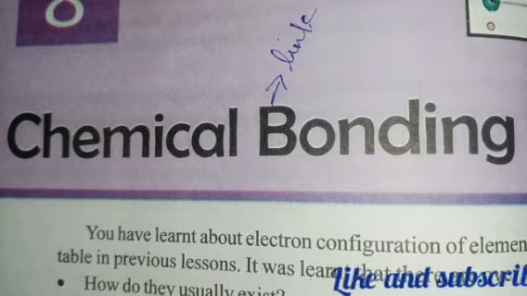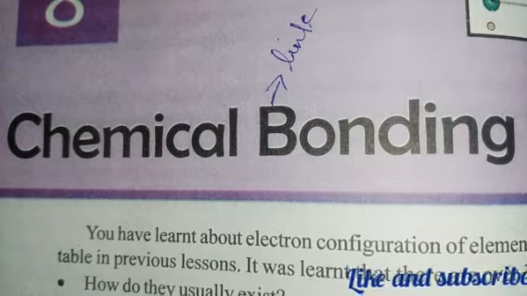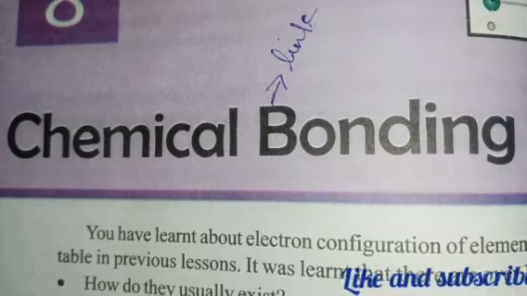So in our previous class, we went through the introduction: what chemical bonding is, how atoms are bonded, with what kind of bonds, and why they bond, because of the attraction between the electrons towards opposite charges. They get attracted due to a force which is called electrostatic force. This is what we learned in our previous video.